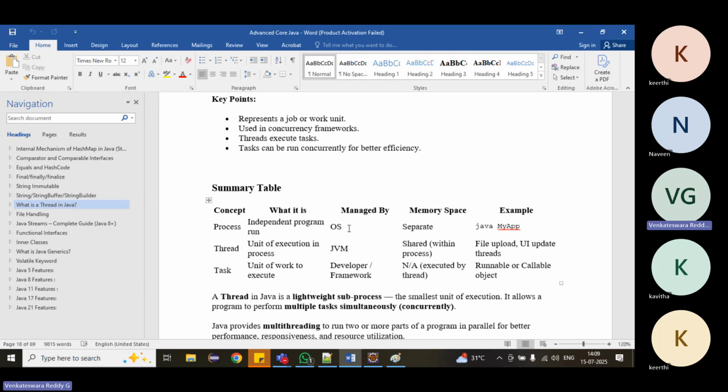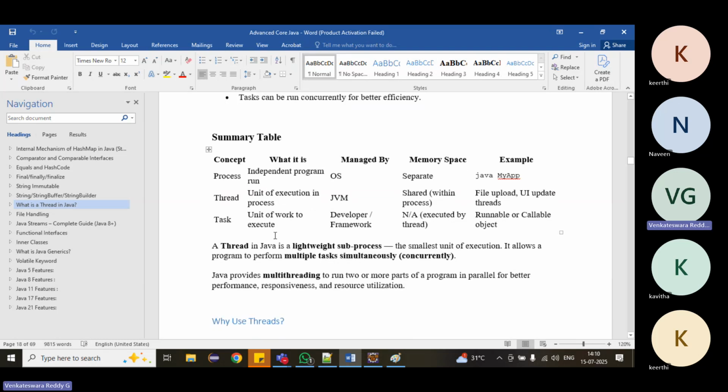We will have multiple tasks. Suppose you have opened a browser, we have to do some tasks. You open some websites, you perform downloading or uploading. We can do uploading and downloading at the same time. For that, two threads will be created. What is the task here? Uploading and downloading. Who is doing the task? Thread is doing the task.